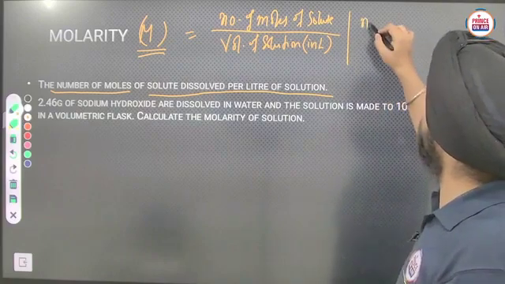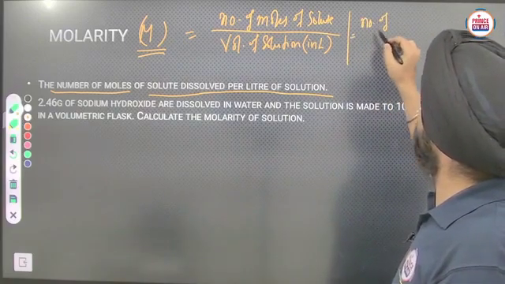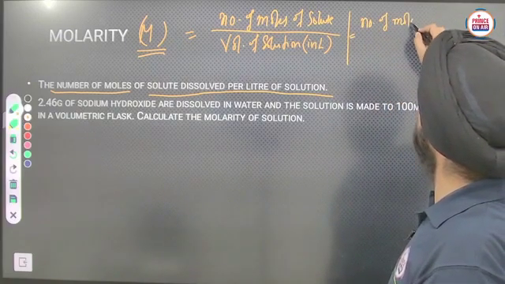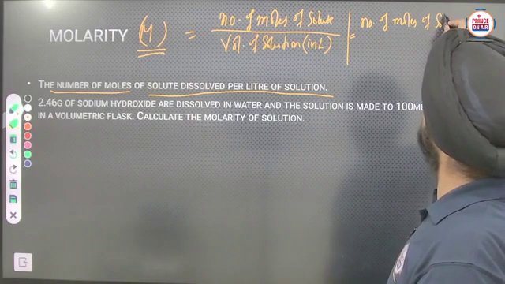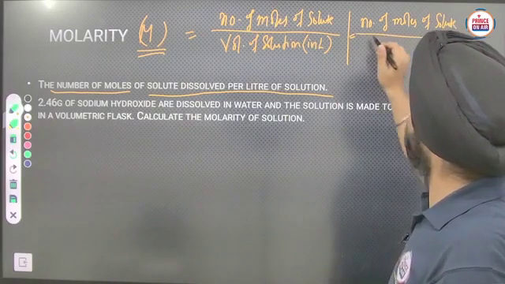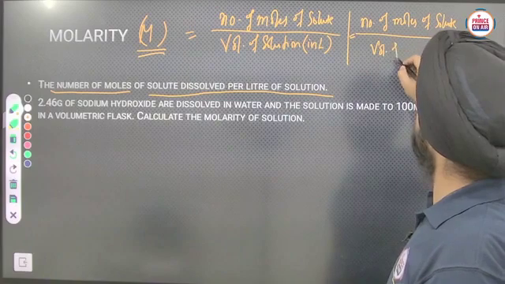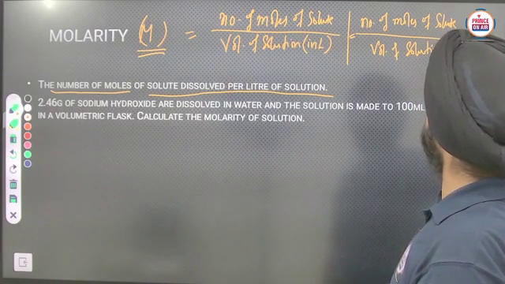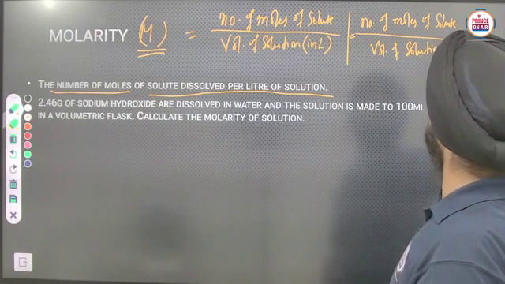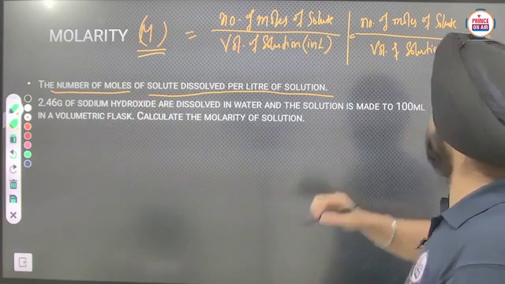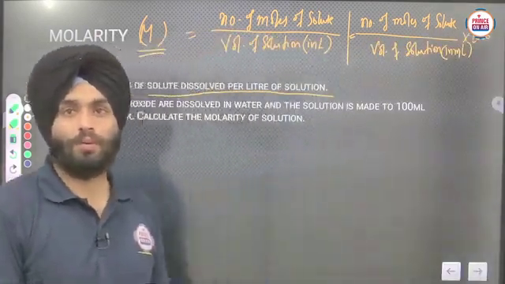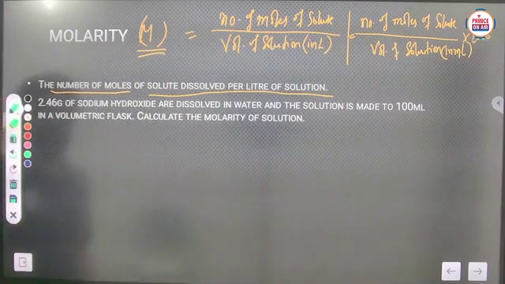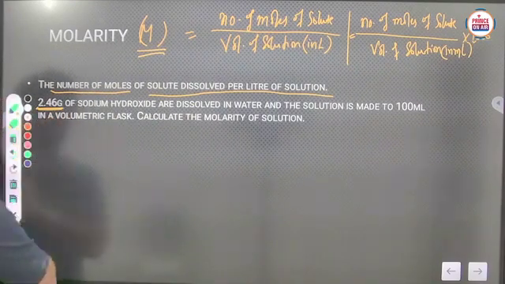So number of moles of solute upon volume of solution in ml into 1000. Okay, like in this way you can calculate the molarity. Like they have given you the question here.